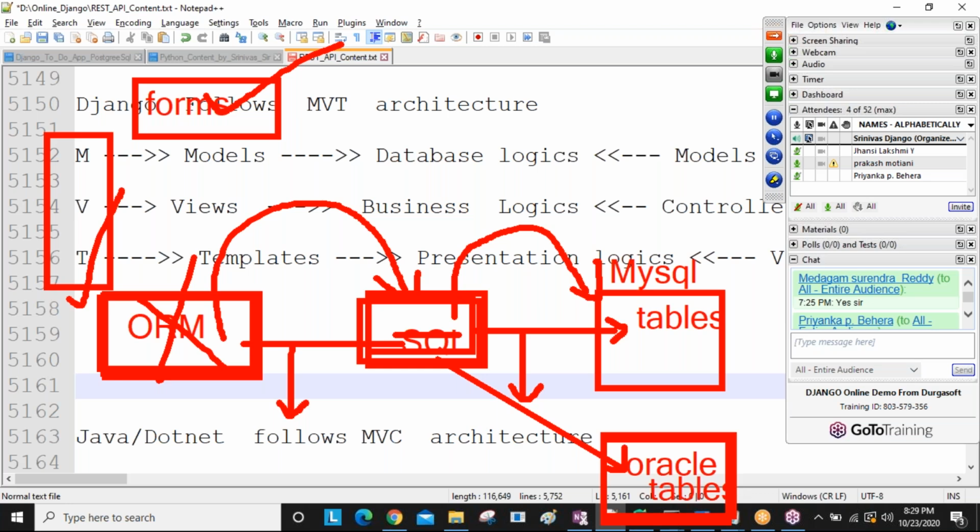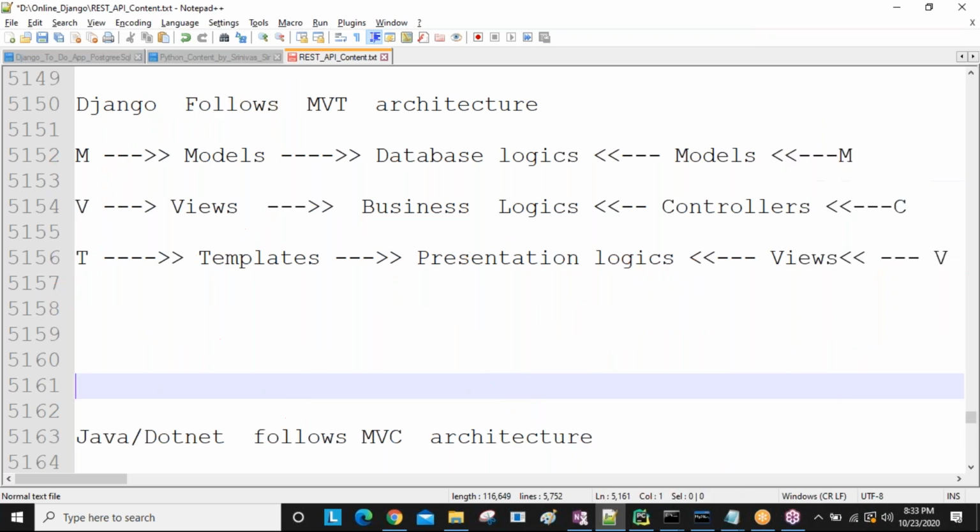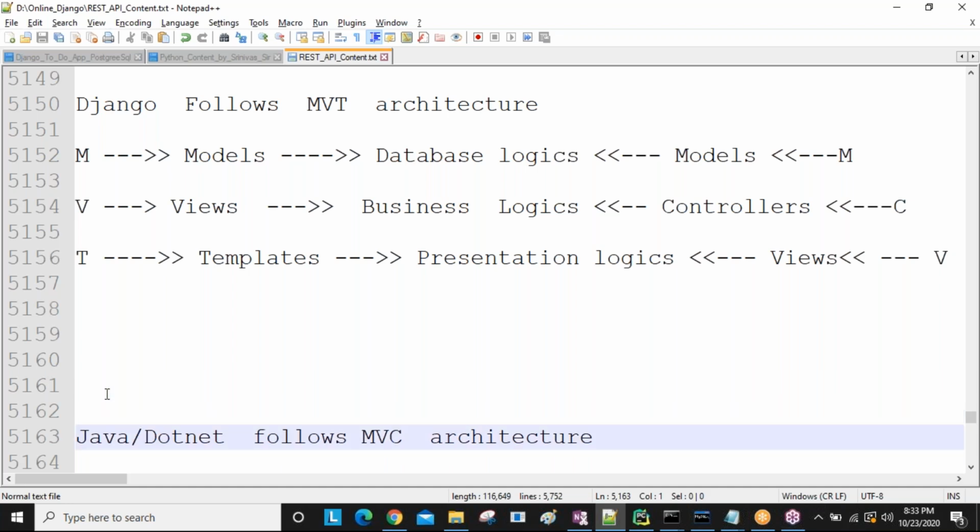Are you understanding this one? Yes, sir. Okay, sir, still the question is like MVT architecture comes into the picture. So it's one and the same, like MVC and MVT is same, or you said almost same, sir? Sir, almost same, but Java people they are calling MVC.